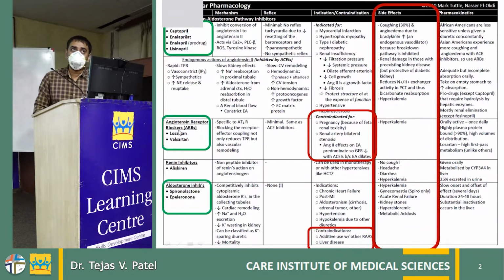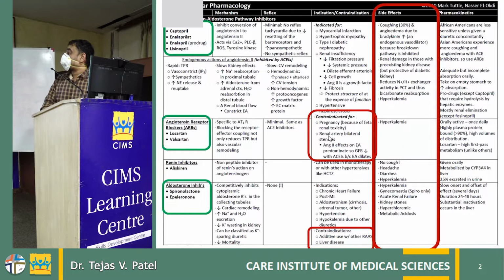This side effect is common with the ARB also. The ARB anyway doesn't cause angioedema and cough, because of its directly acting effect on the receptor itself. So these are the common side effects of the ACE inhibitor and the ARB. Both classes of molecules are contraindicated in pregnancy because of fetal renal toxicity. So in patients with pregnancy-induced hypertension, or female patients who are already taking these molecules, we have to encourage them to stop these medications prior to pregnancy.